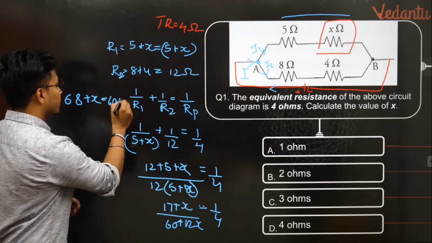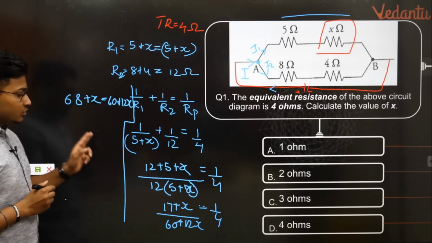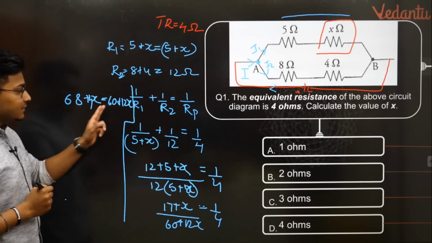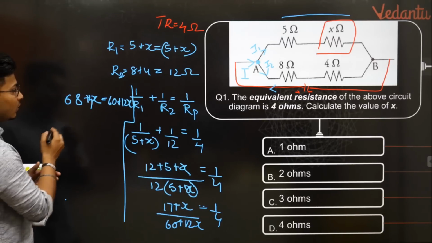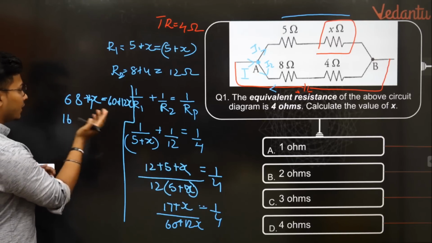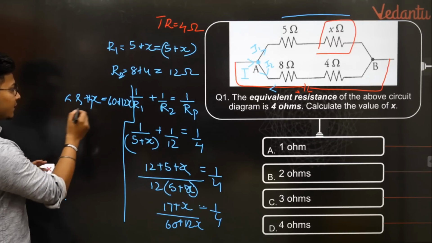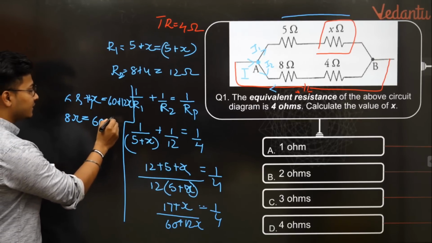60 plus 12x, making it separate. So 68 plus 4x, I believe, no? Yes, plus 60 plus 12x. Solving this up, 12 plus 4, I think you will definitely get it as 16x. No, we have to take it over there. So if we bring it there, you will definitely get it as 8x, which is equal to 60 minus 68.